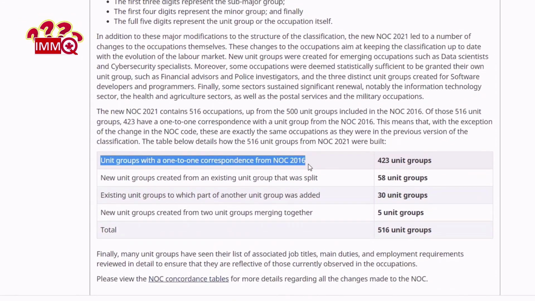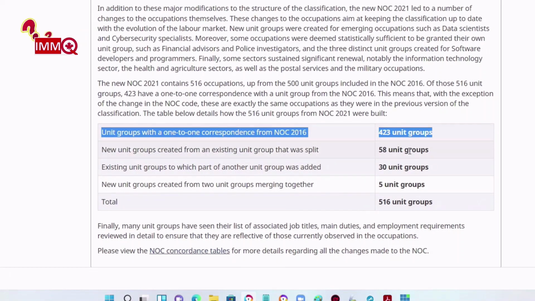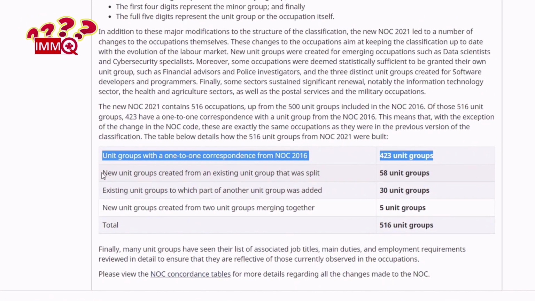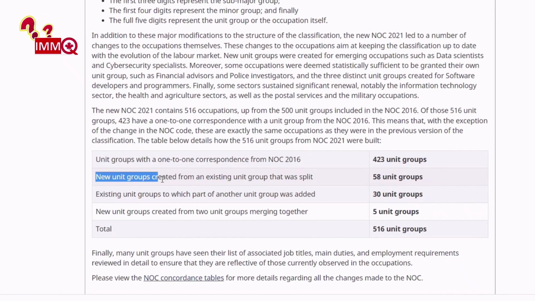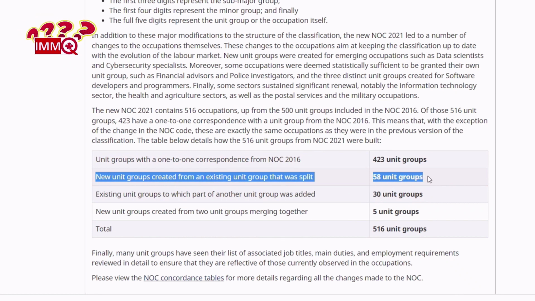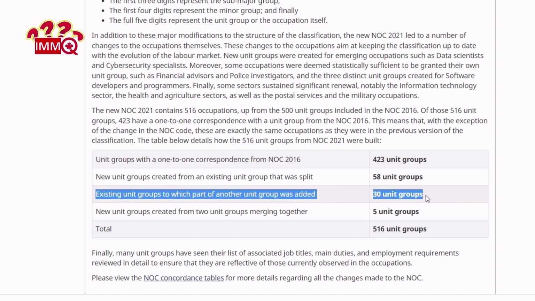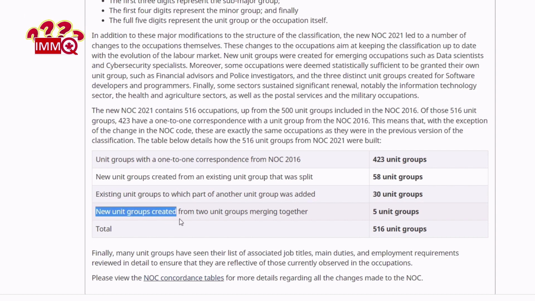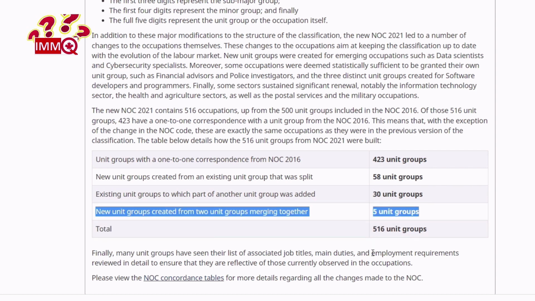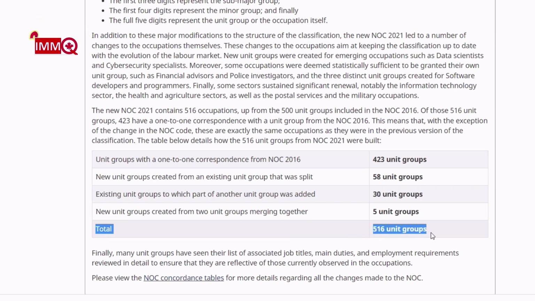Unit groups with a one-to-one correspondence from NOC 2016: 423 unit groups. New unit groups created from an existing unit group that was split: 58 unit groups. Existing unit groups to which part of another unit group was added: 30 unit groups. New unit groups created from 2 unit groups merged together: 5 unit groups. Total of 516 unit groups.